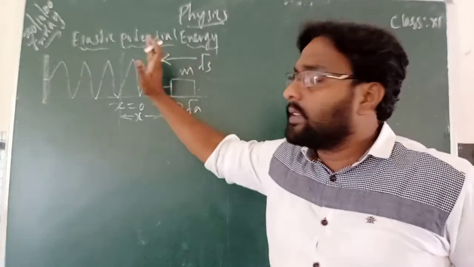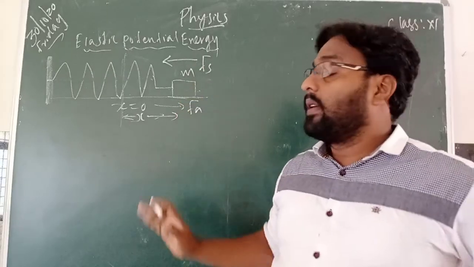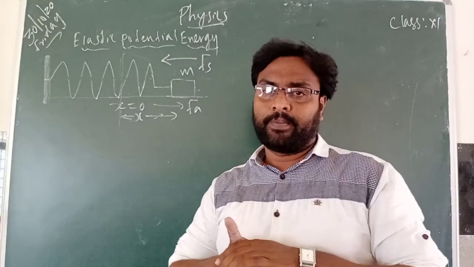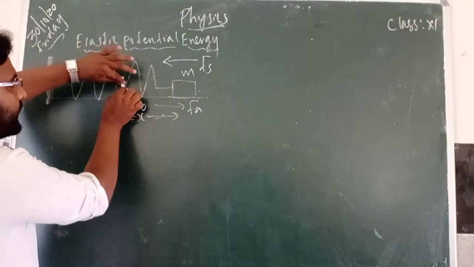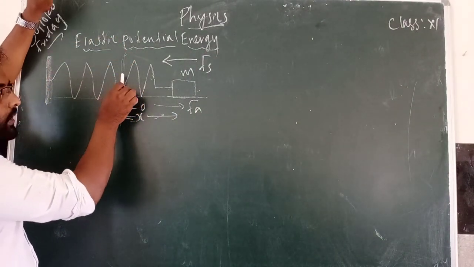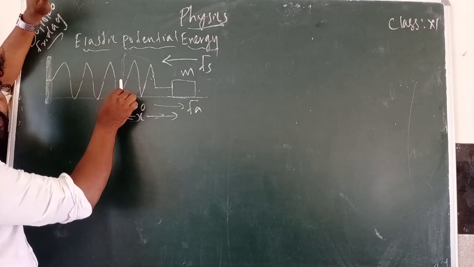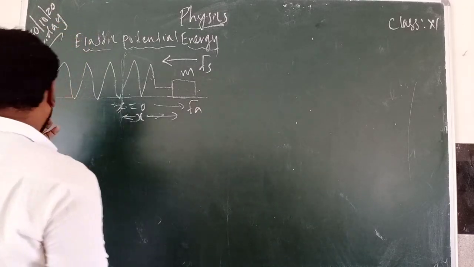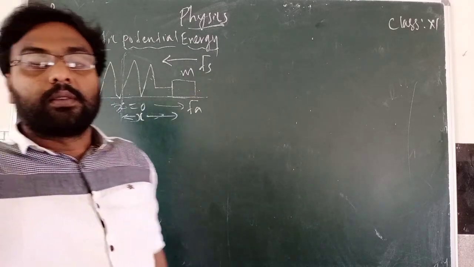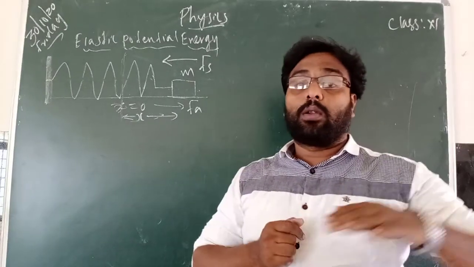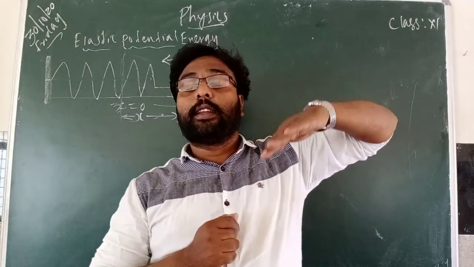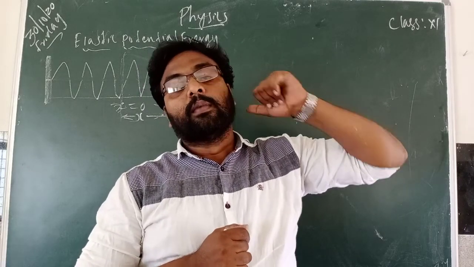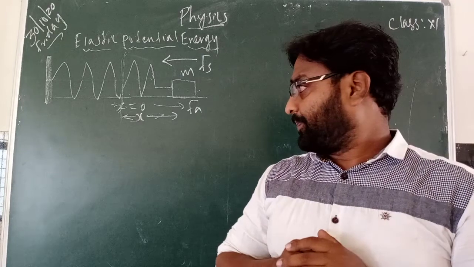As long as the spring is in its equilibrium position, x equal to 0, the potential energy is 0. What is 0? Potential energy is 0.